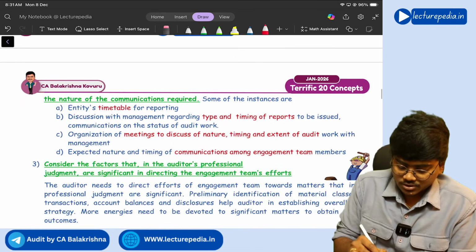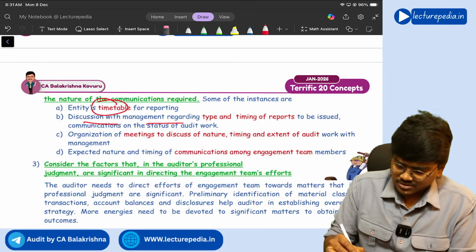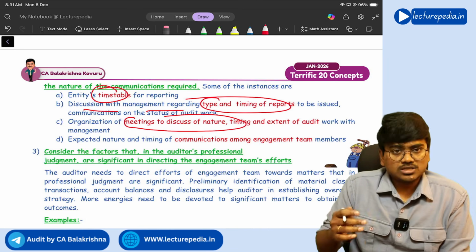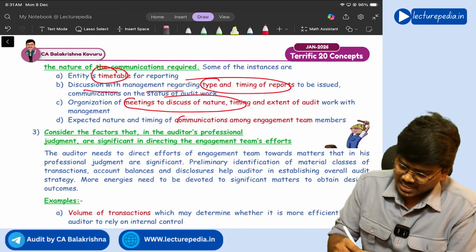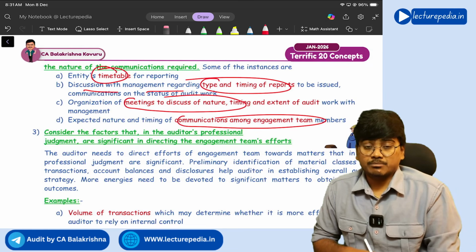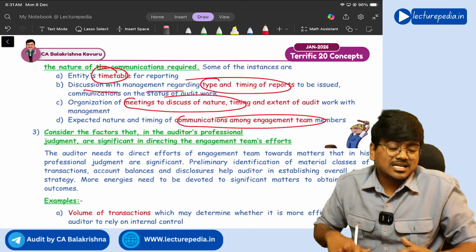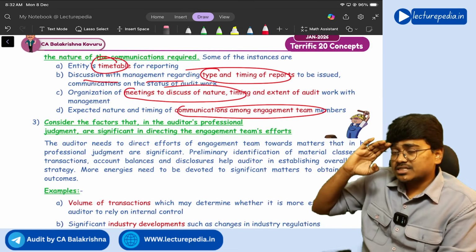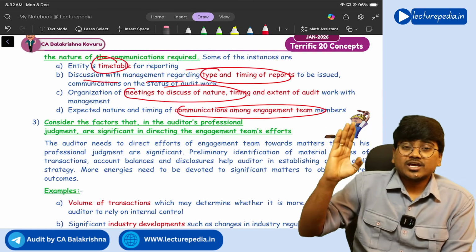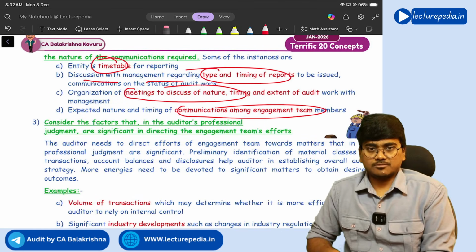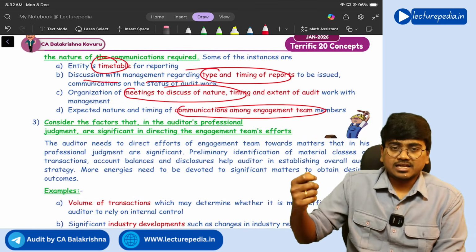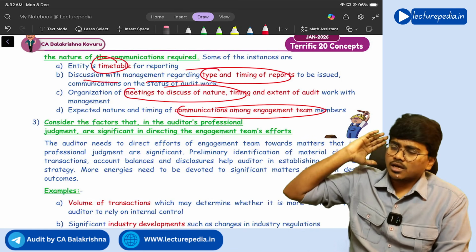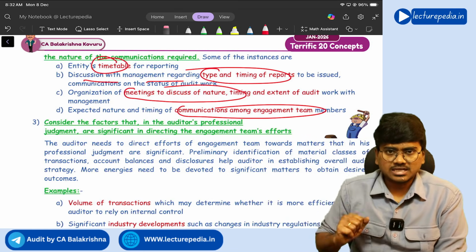Some of the examples include the entity's timetable, discussion with management regarding type and timing of reports, organization of meetings to discuss the nature, timing, and extent of audit, and communication among engagement team members. Next, another thing that you need to consider for preparation of the overall audit strategy is in which direction the efforts of the engagement team have to be focused. Generally, if in any area the ROMM, risk of material misstatement, is high, the engagement team efforts will be more on that area, correct or not?